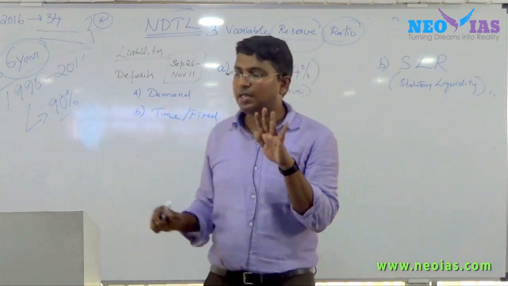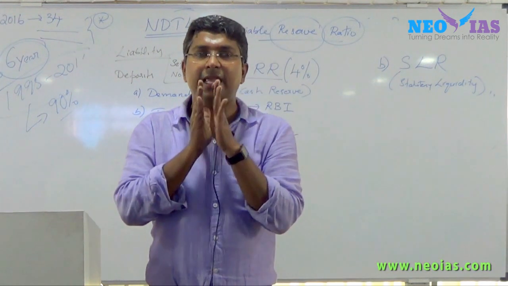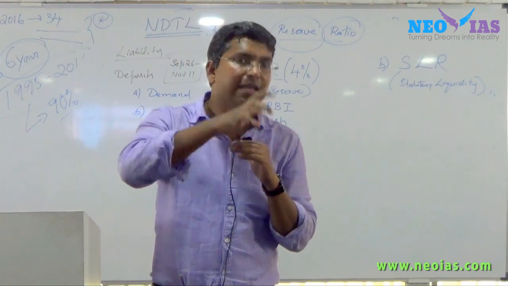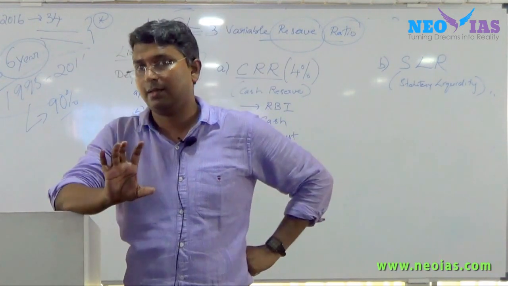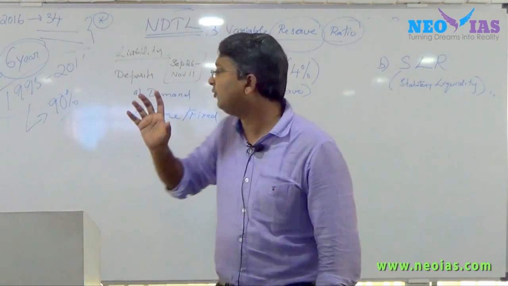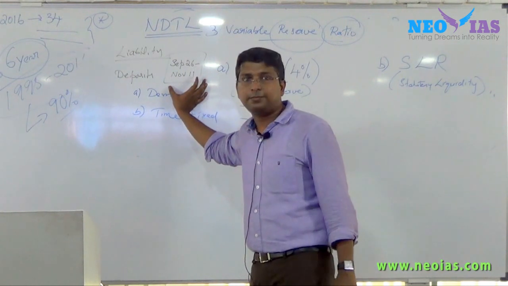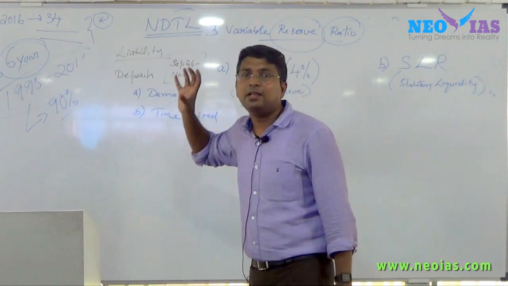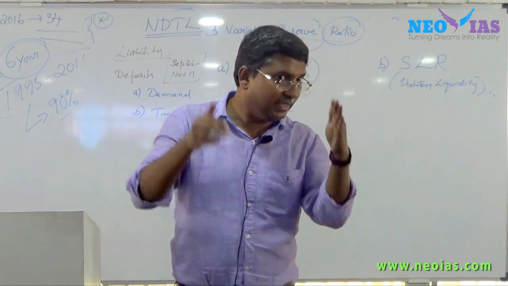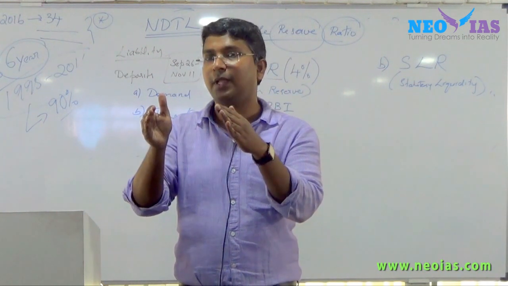Just have an idea that incremental CRR was, as the term suggests, an increase in the CRR. And what is that increase? It is for this time period. Unlike the other CRR, which was 4%, this increase was 100%.